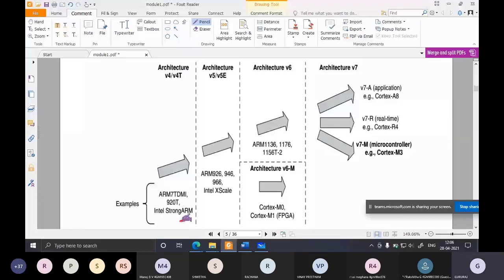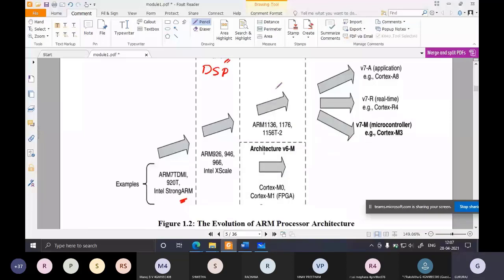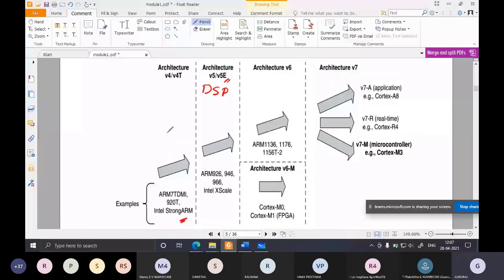Next it came up to architecture 5E. In 5E they concentrated on digital signal processing applications, DSP applications. This E stands for enhanced. Next version 6 came, which included devices like ARM 1136, 1176, 1156. Then Cortex M0 and M1. So this architecture also included M0 and M1.